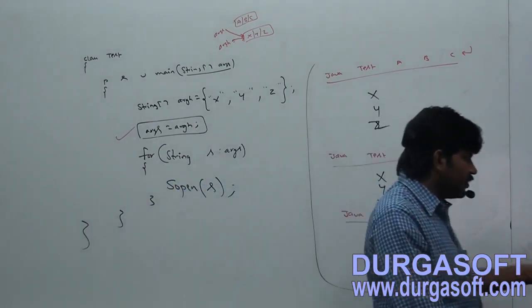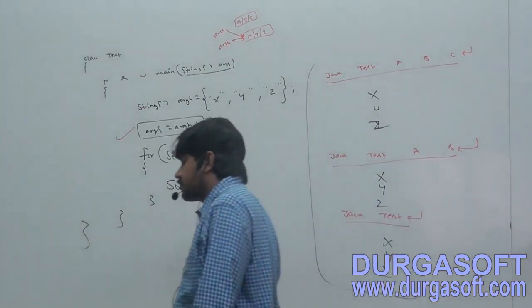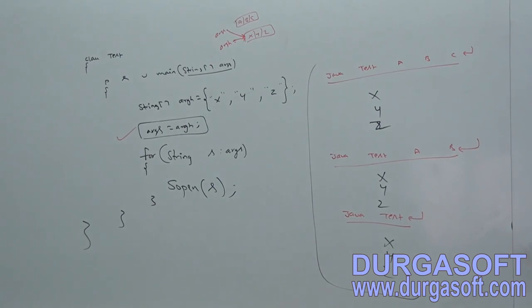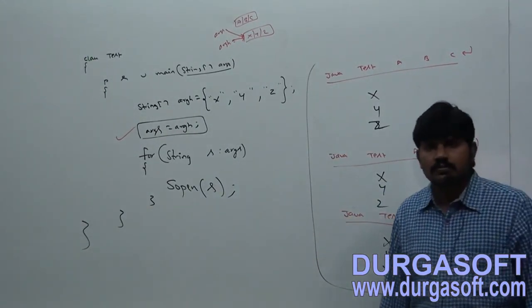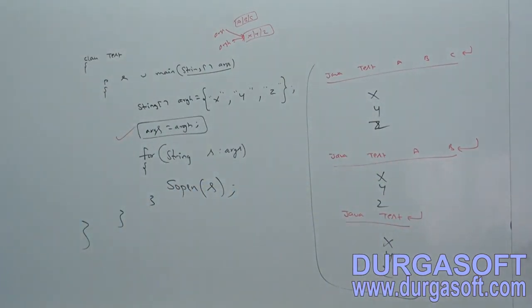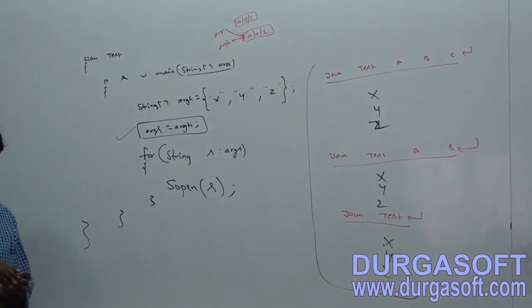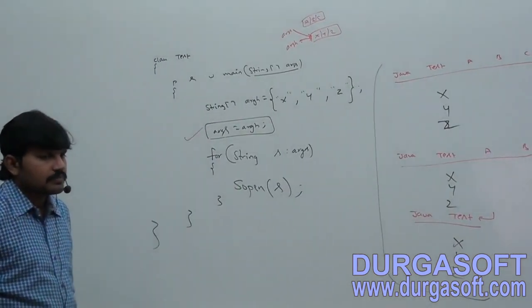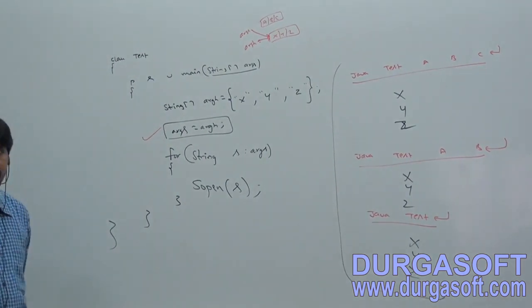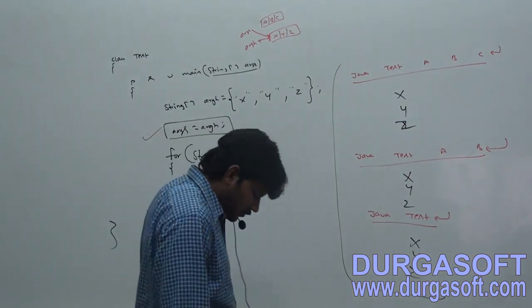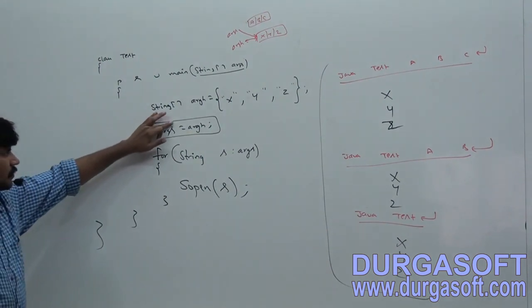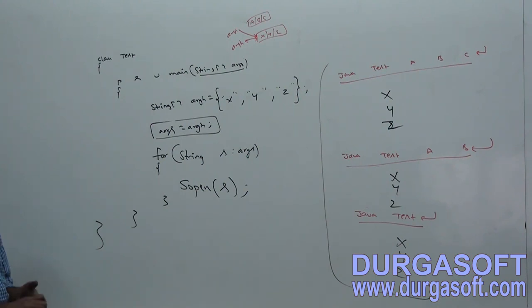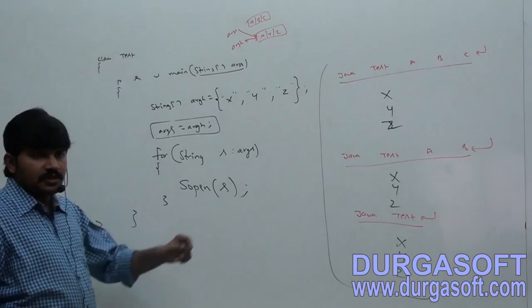ARGS points to ABC, ARGH points to XYZ, so XYZ, XYZ, XYZ like this we are getting. Are you getting the points right?